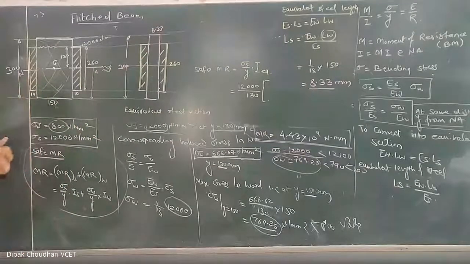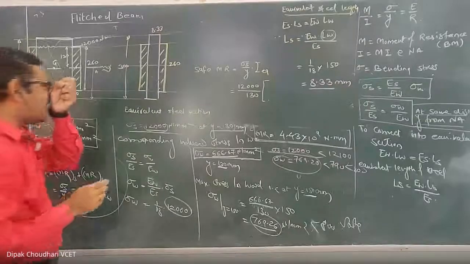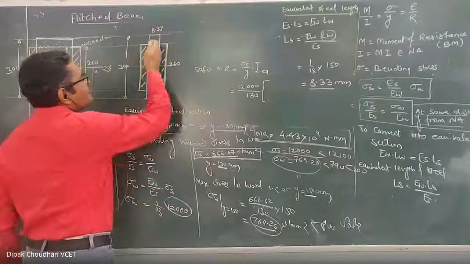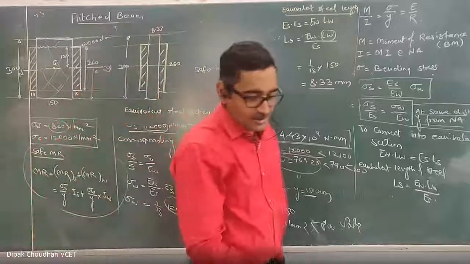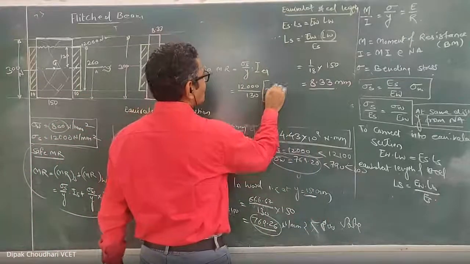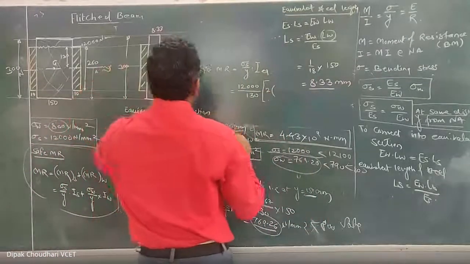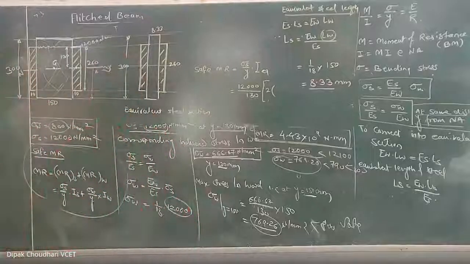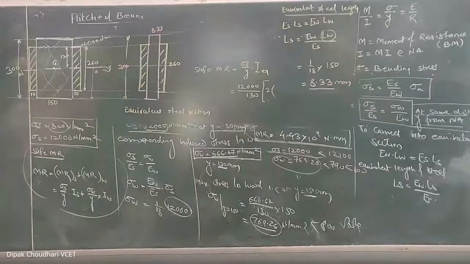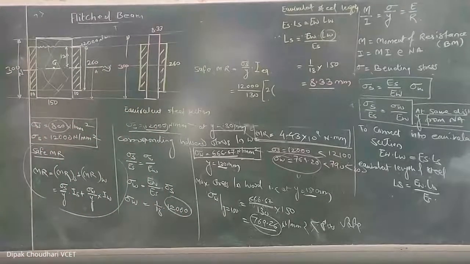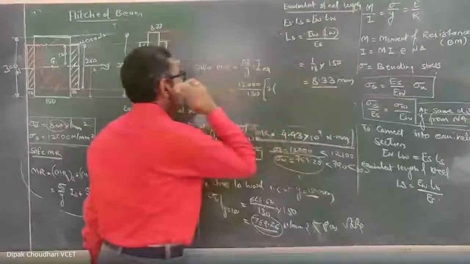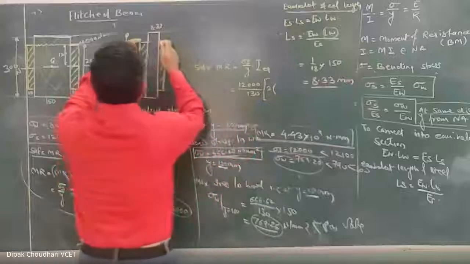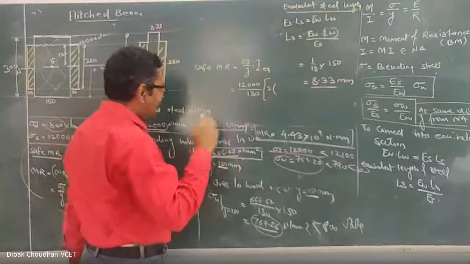It is not like that, you have to recalculate this again. So how much is the moment of inertia? The steel remains the same, which we wrote earlier, 2 into the moment of inertia of this steel plate, which was already written.